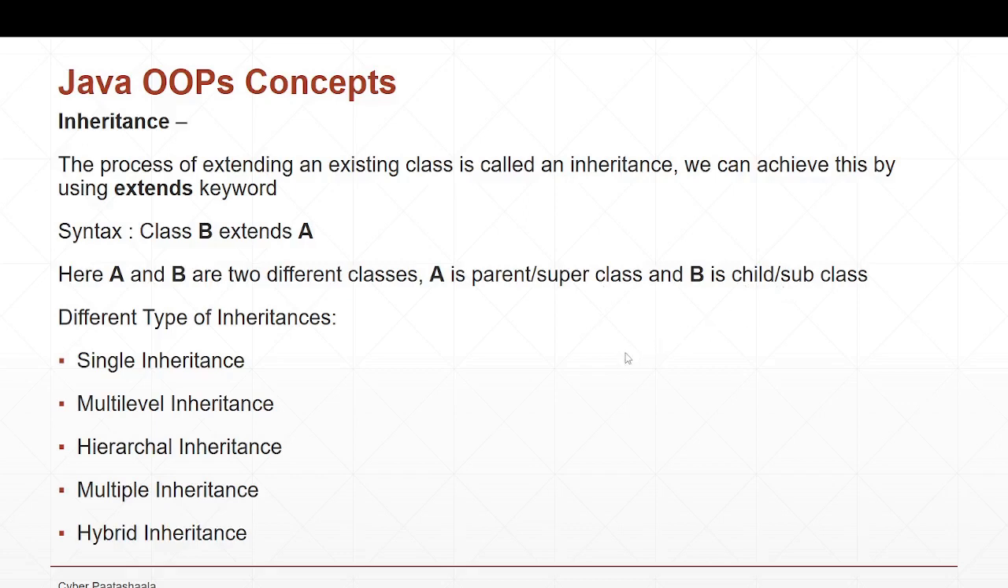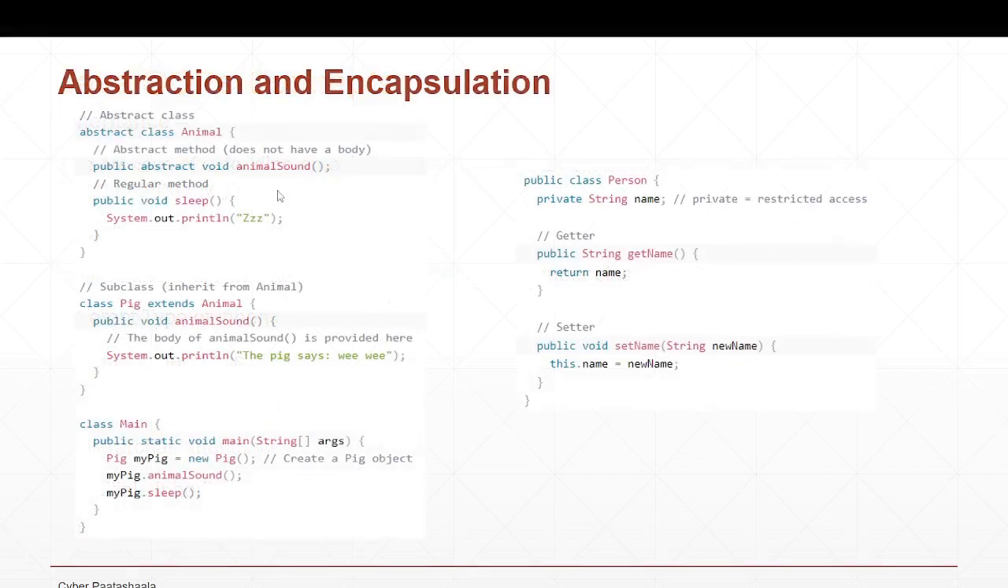Let me take you back to the previous example again, just to discuss what a parent and a child class are. If you see here, my class Animal is the parent class, and my class Pig is a child class, and this child class is extending Animal. So here Pig is the child class or subclass, and Animal is the parent class or superclass.